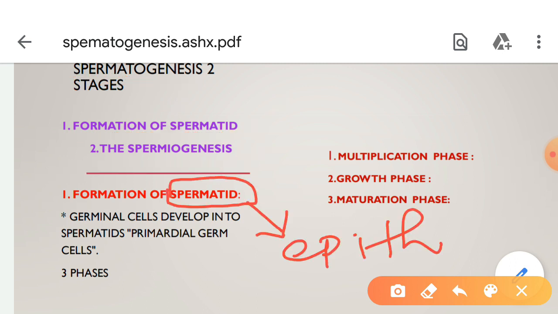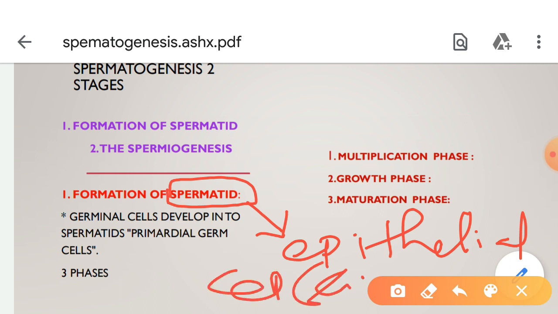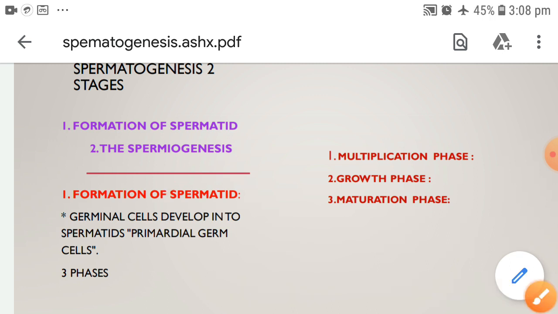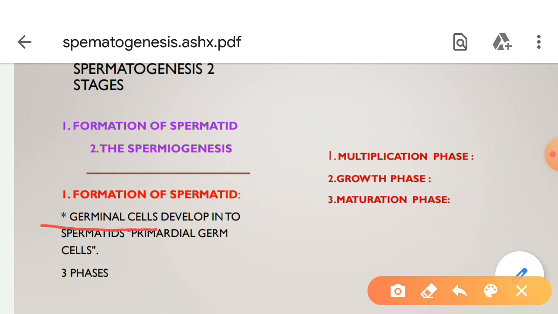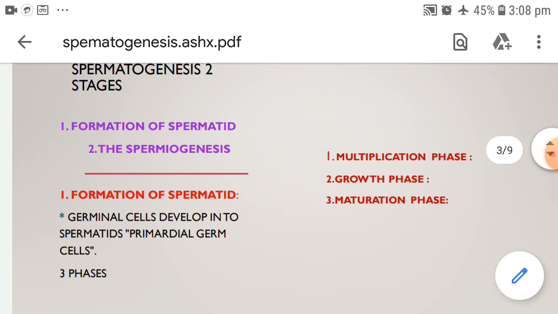Here the spermatid is formed from the epithelial cells of the seminiferous tubules. The germinal cells develop into spermatids. Those germinal cells which develop into spermatids are called primordial germ cells.